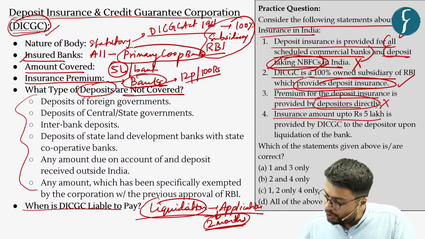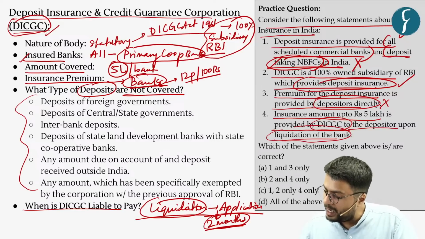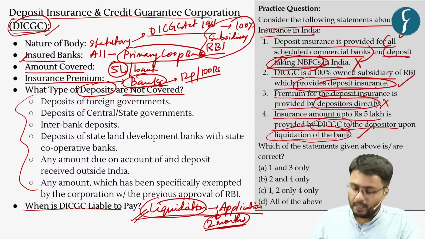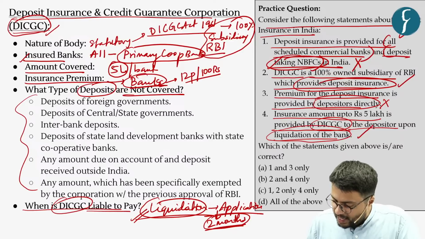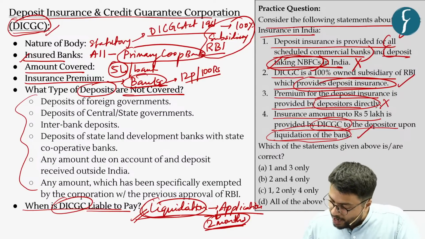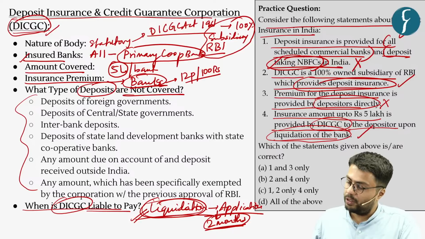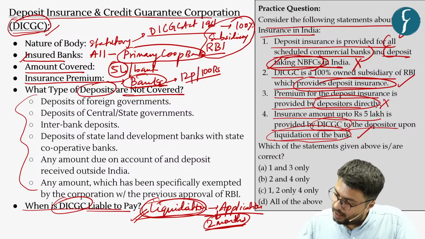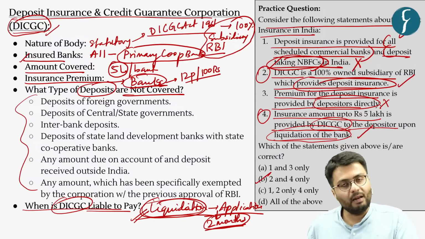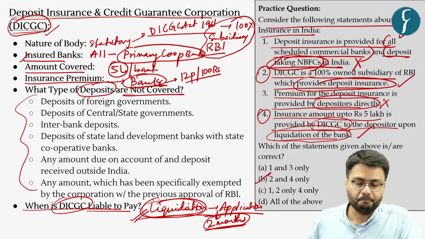Also, the insurance amount up to 5 lakh is provided by DICGC to the depositor upon the liquidation of the bank, which is a correct statement, as I have already highlighted here, that DICGC is liable to pay the money to the depositors only after the liquidation takes place. So as you can understand, statements 2 and 4 here are correct. Hence, option B is the right answer to this practice question.